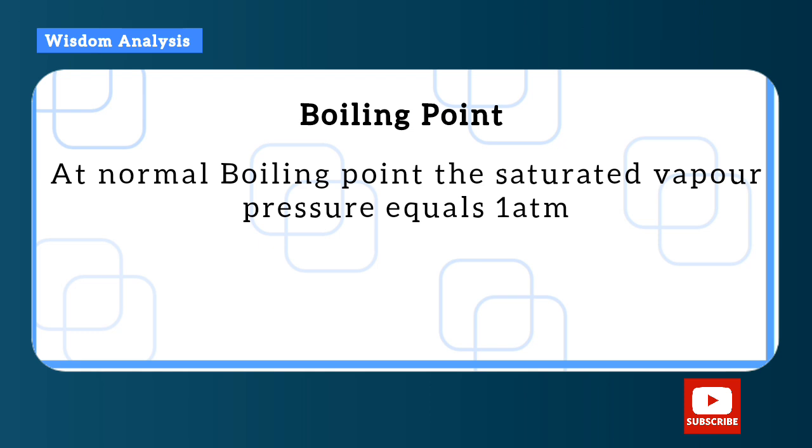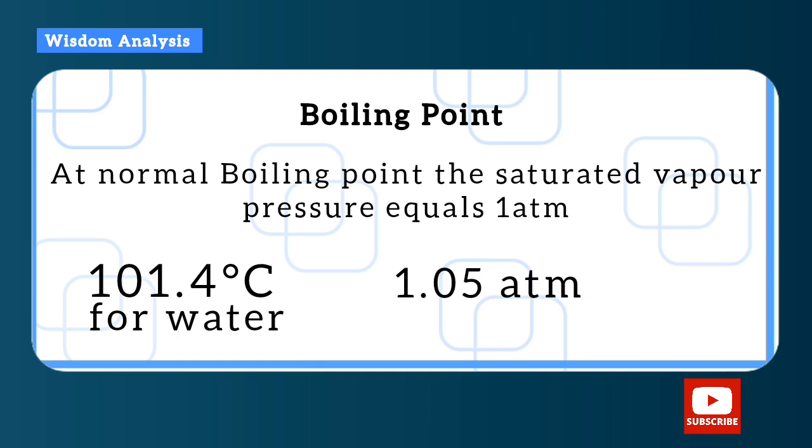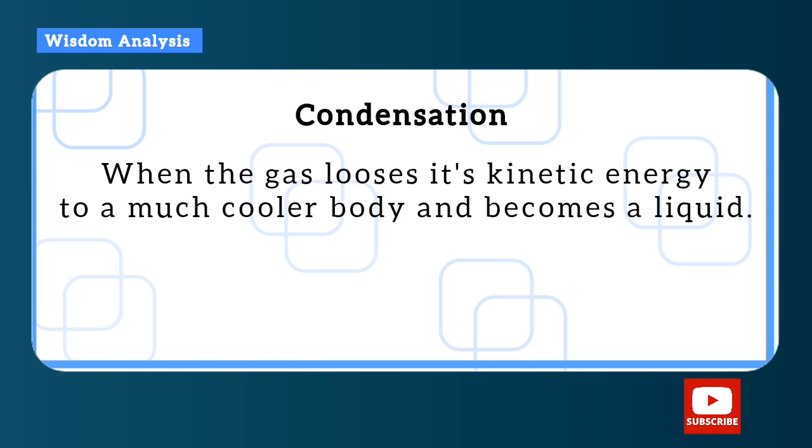At normal boiling point, the saturated vapor pressure equals 1 atm. That is 100 degrees Celsius for water at 1 atm. That's the normal boiling point. But if you change the atm, you can see that the boiling point also changes. So that 100 degrees Celsius you have ever known is the normal one. Why? It's because it is at 1 atm.